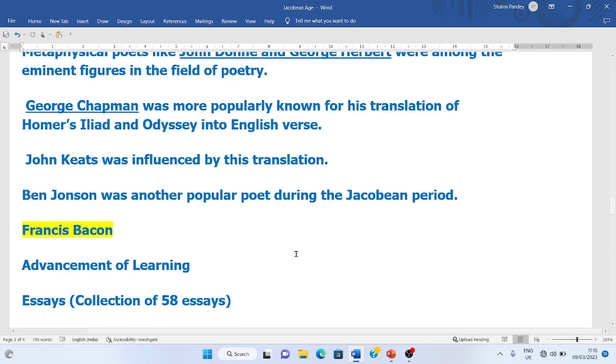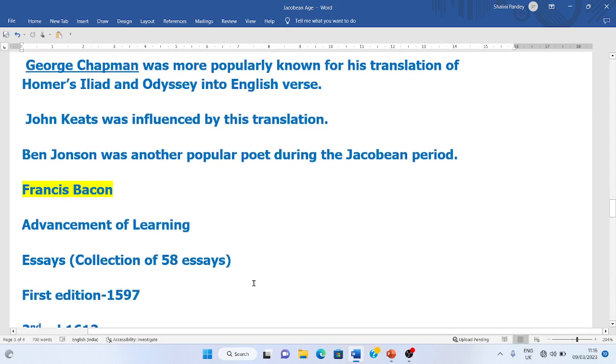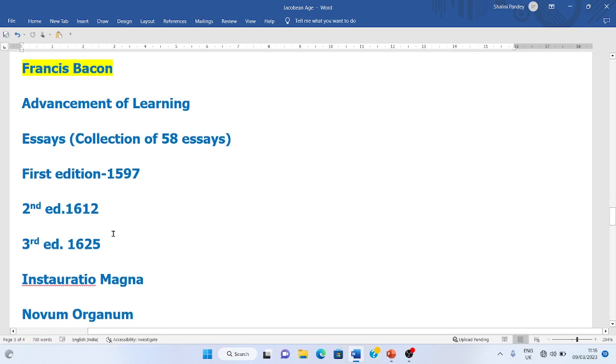He wrote a great work called Advancement of Learning, which is a very important work, and he dedicated it to King James the First. His next important work is Essays, a collection of 58 essays which he wrote. In these essays he wrote on various themes, and his range is very, very wide.